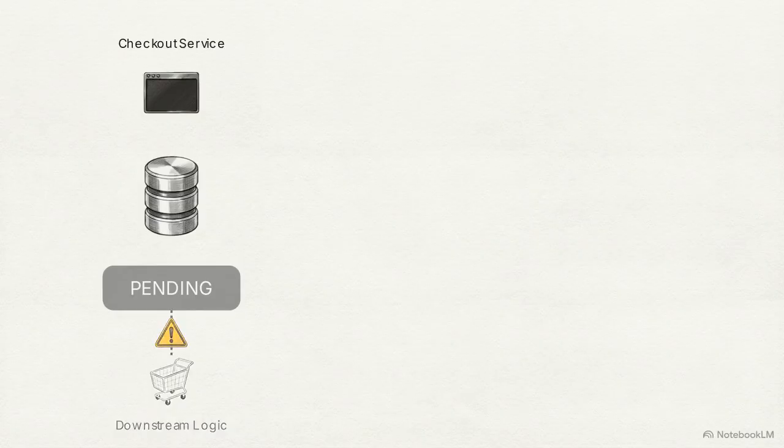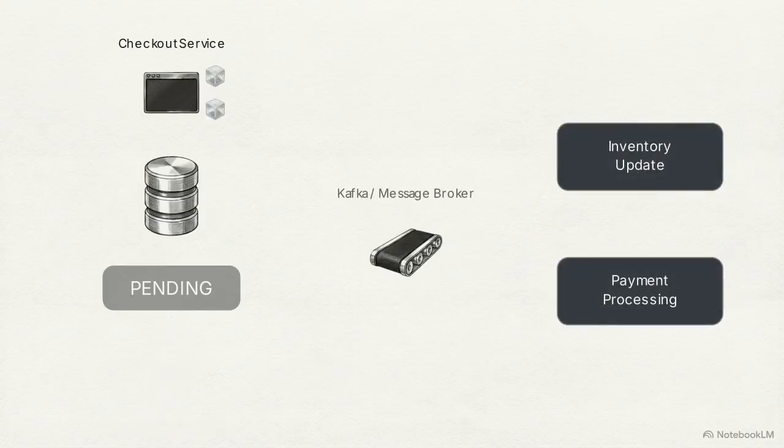It's a zombie, invisible to downstream logic. The service fires requests into Kafka for inventory and payments. When these asynchronous tasks complete successfully, the entity flips from pending to active.